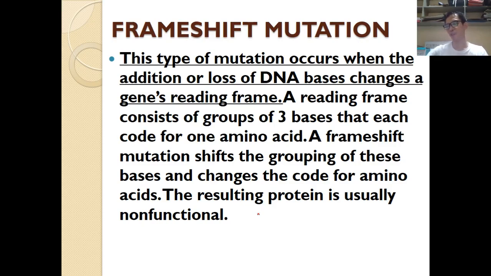Next type of mutation is the frameshift mutation. From the definition itself, it occurs when addition or loss of DNA bases changes the gene's reading frame. This is a type of mutation in which the RNA which copies the DNA sequence tends to read the DNA sequence improperly. The RNA polymerase forgot to read one nitrogenous base, thus it will change the protein that is coded by the DNA itself.